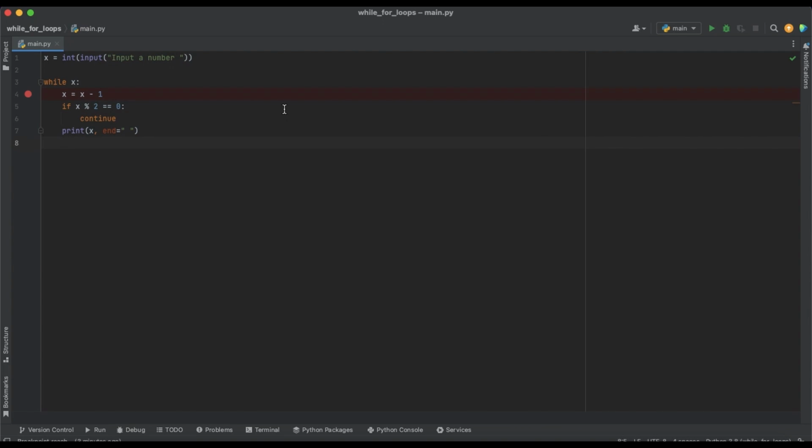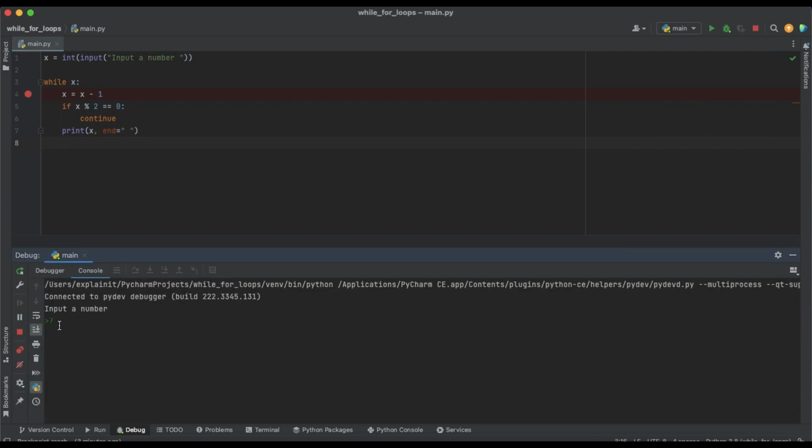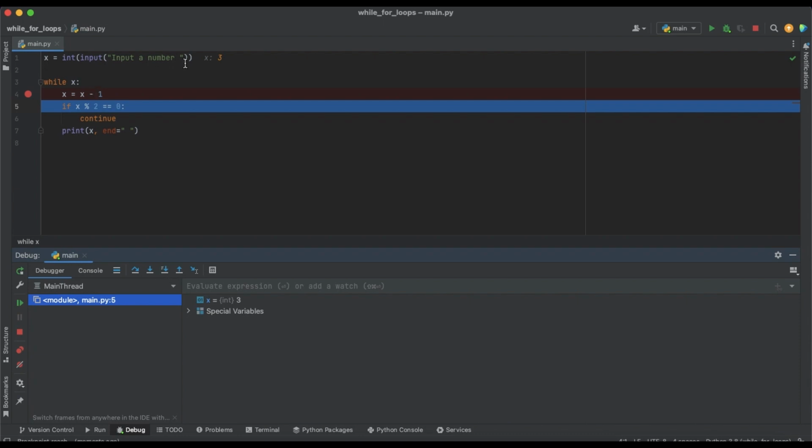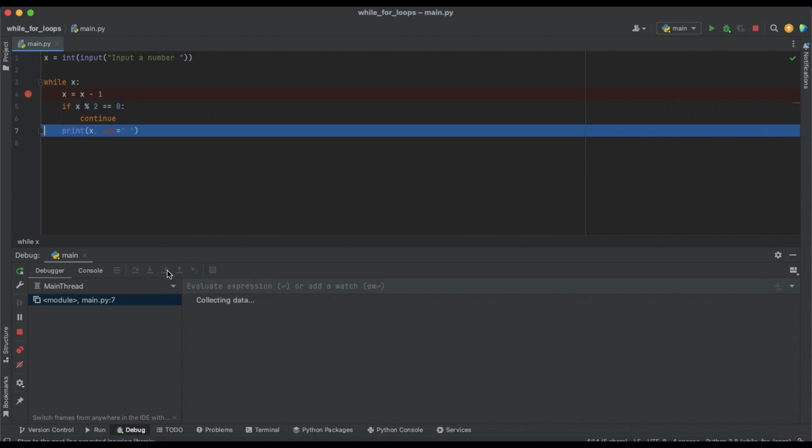How does it work? Let's check with the debugger. When we reach 0, our loop stops. Let's use a simple number like 4, so it would be faster. We have our integer 4, then we change our x, and now it's 3. We check whether 3 divided by 2 has no remainder, then we go to continue. If not, we will print it, because we want to print our odd number.